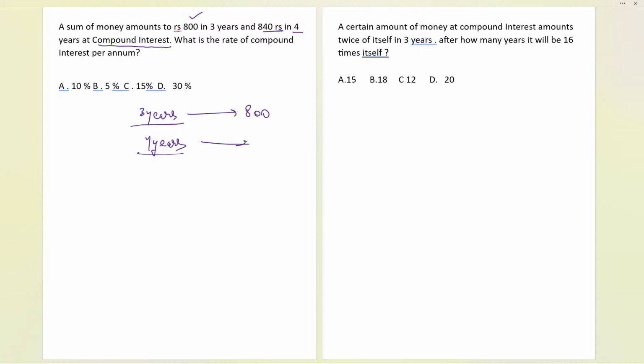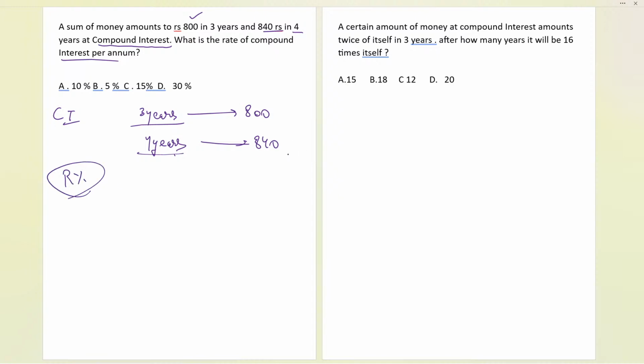Basically it is talking about compound interest. Now here comes the compound interest. And if it is compound interest, I told you one thing that you have to remember. Now here, after 4 years, the money becomes 840 rupees. Now, what is the rate of compound interest per annum? So now we need the rate percent. What will be the answer?